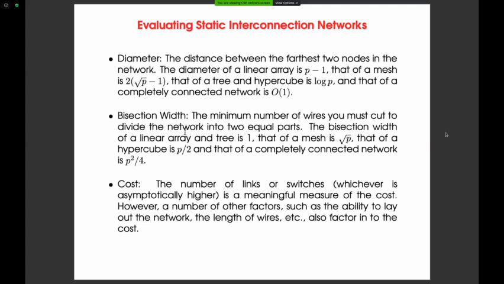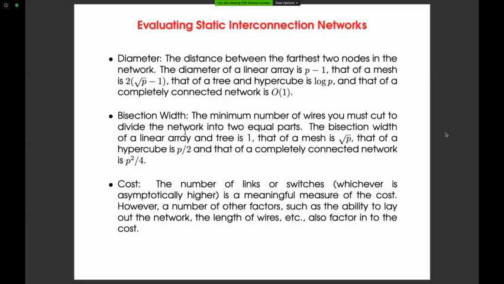I repeat, the number of bits that can be communicated simultaneously over a link connecting two nodes is called channel width.